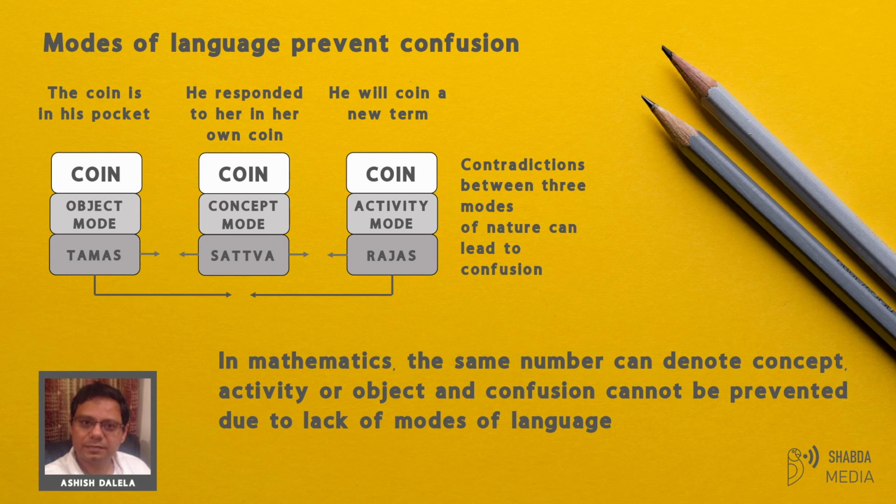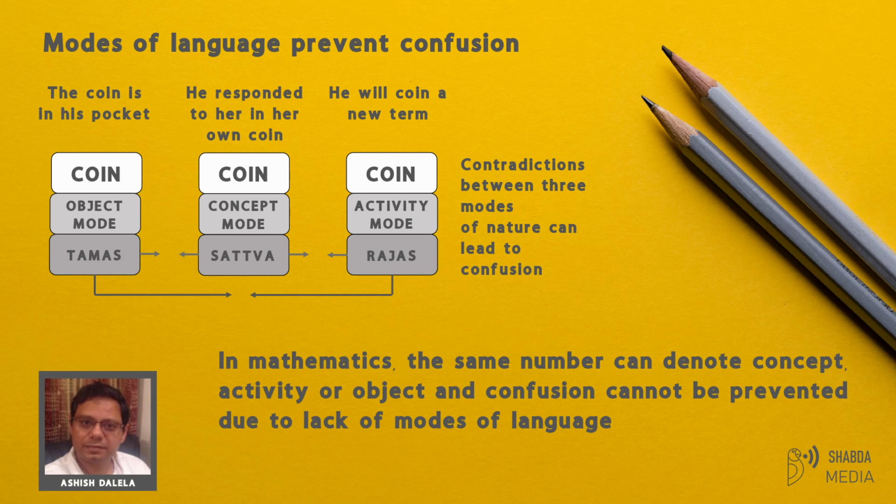And the difference between using a word to represent a common concept or a common noun and a particular individual constitutes the confusion between the mode of sattva and tamas. In ordinary language, we don't just use words, we also take into account the part of speech, such as noun, verb, adjective, etc. These parts of speech are the modalities in which the word can be used.